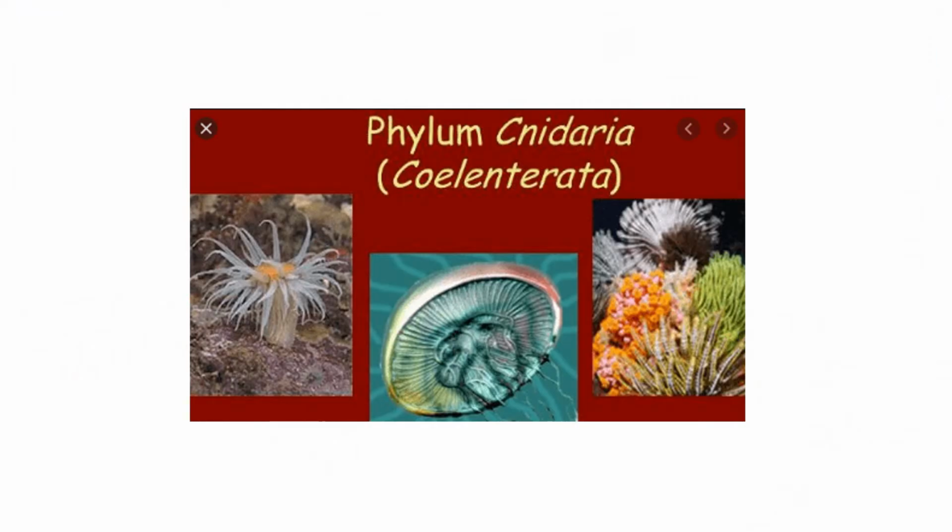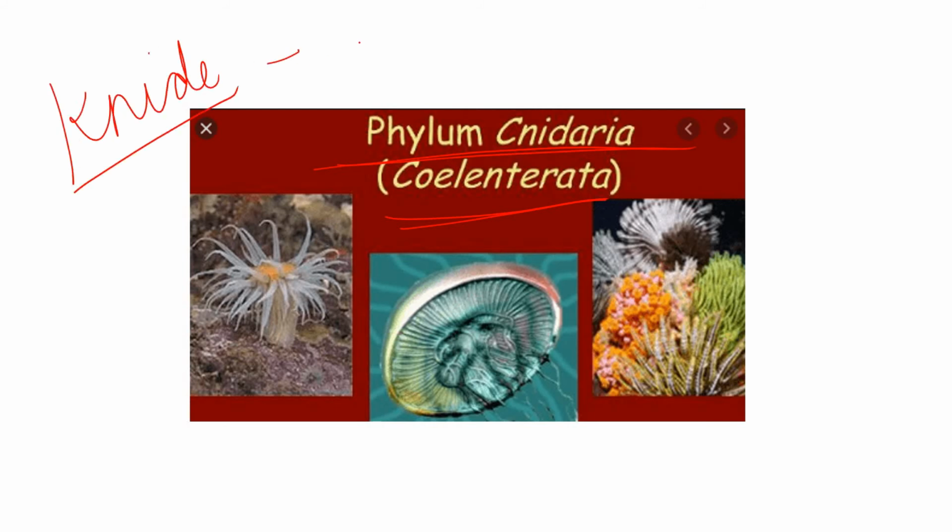Next, let's go to the next phylum, that is phylum Cnidaria or phylum Coelenterata. What does it say? Let's see. In Greek, Knide, K-N-I-D-E, means nettle or stinging cell.